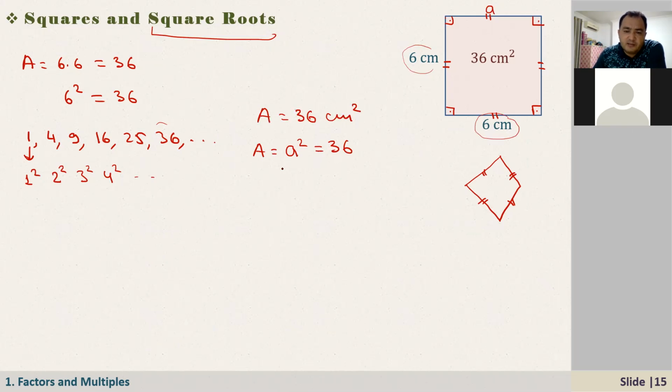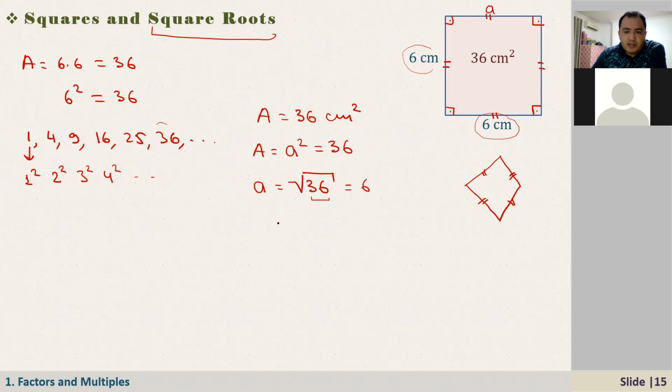Then how do you find A? If you don't know the square root, we cannot express this A. So we have to introduce something new. What is the square root? Then this A is equal to the square root of 36, right? What does it mean? It means that A is the number whose square is 36, which is 6, right?